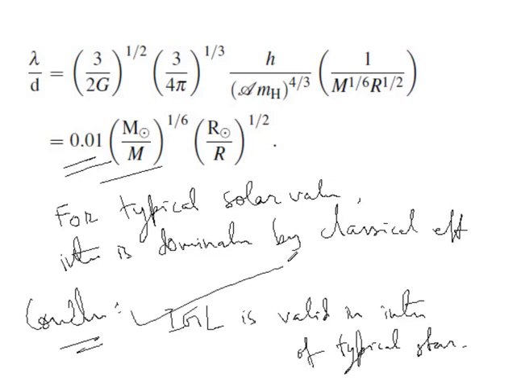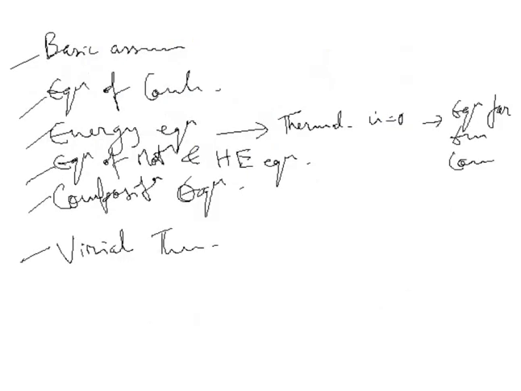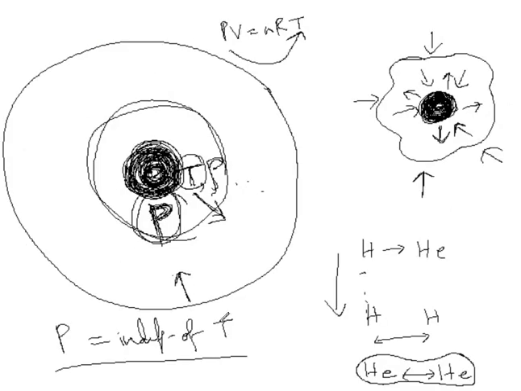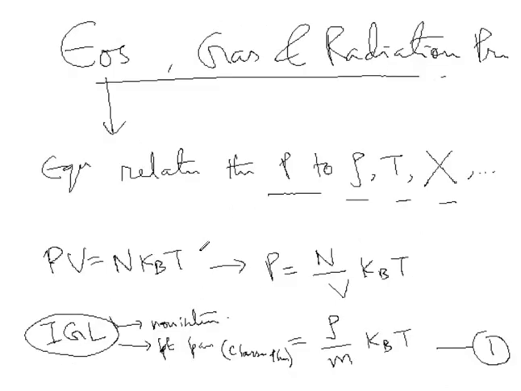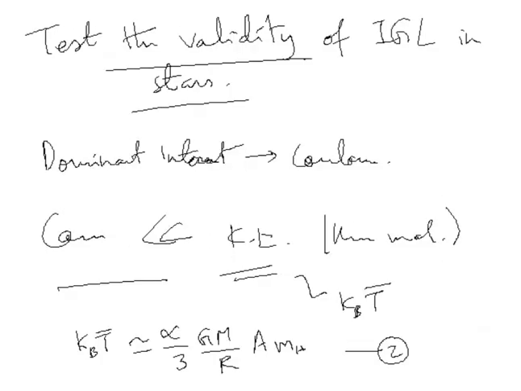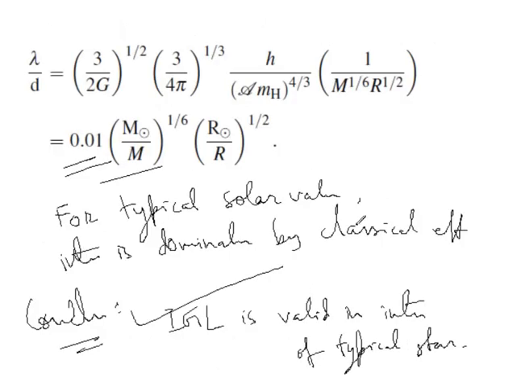Any questions till now? So basically we started the discussion on the equation of state, then we talked about what an equation of state is, and then I wanted to test the validity of the ideal gas law in stars. And as you can see, we are successful in our endeavor.